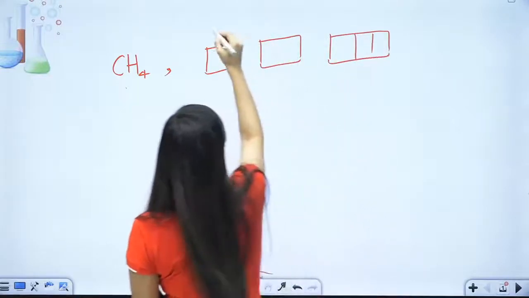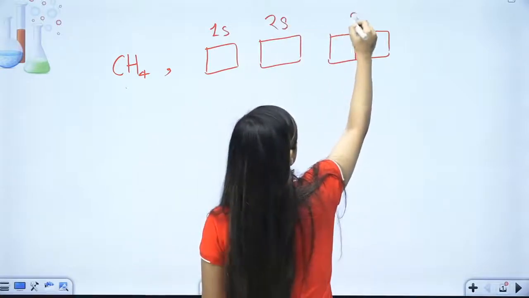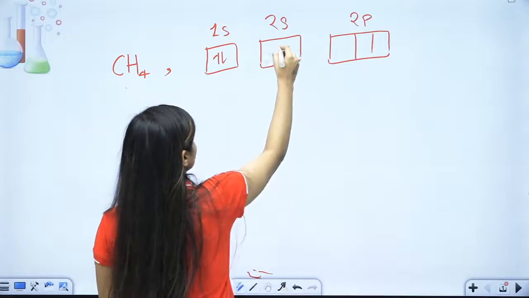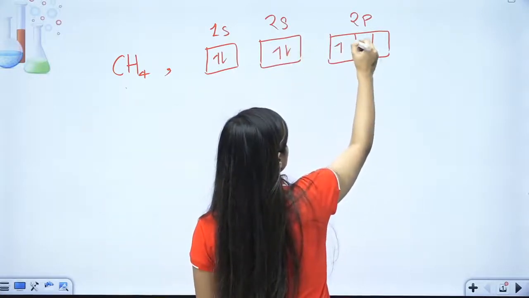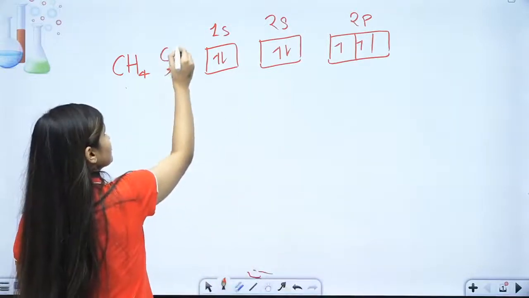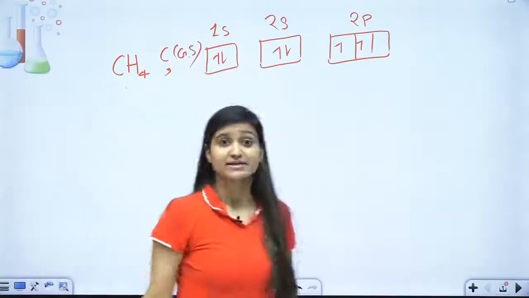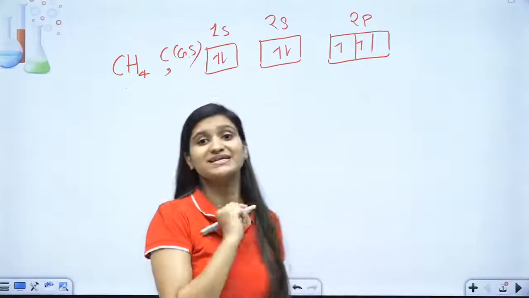So this is 1s, this is 2s, and this is 2p. So 1s2, 2s2 and 2p2. This is carbon's electronic configuration in the ground state, mind that.